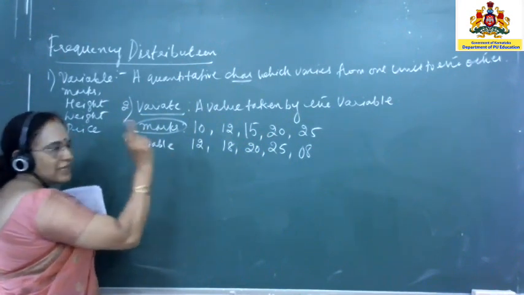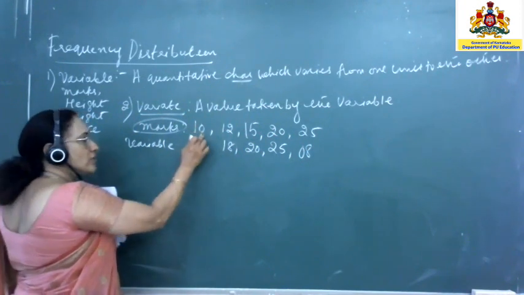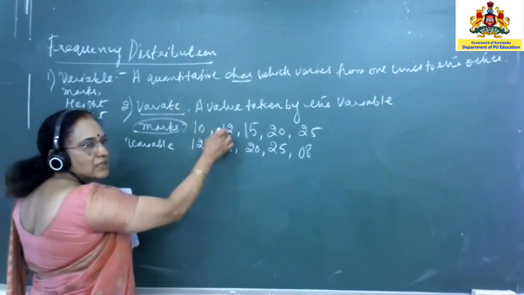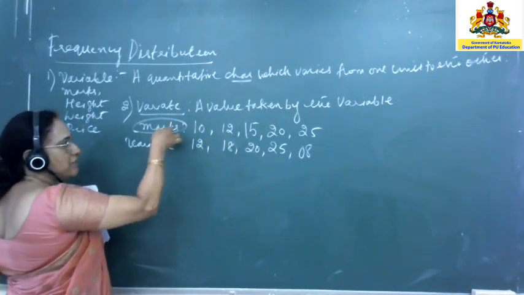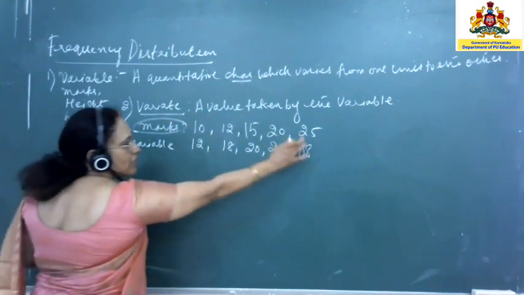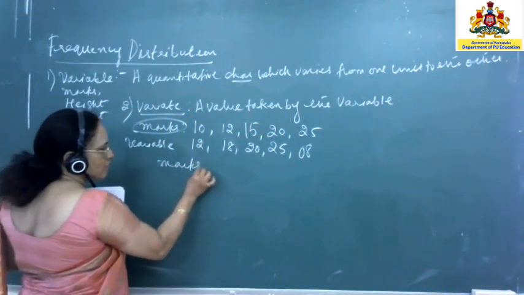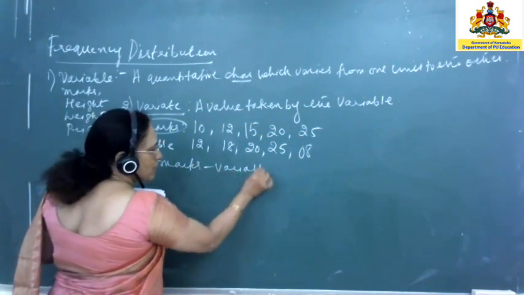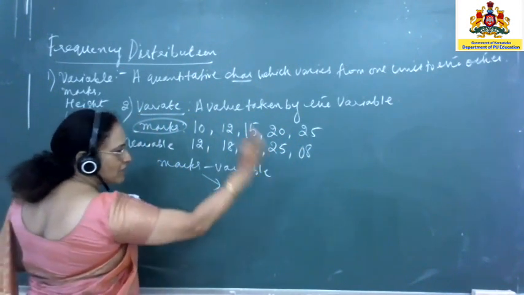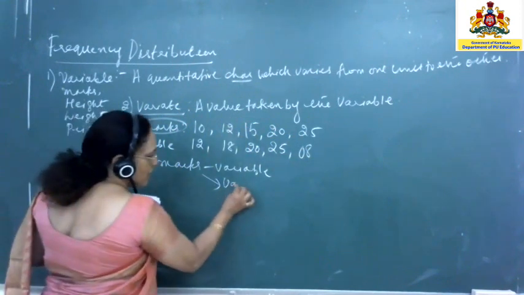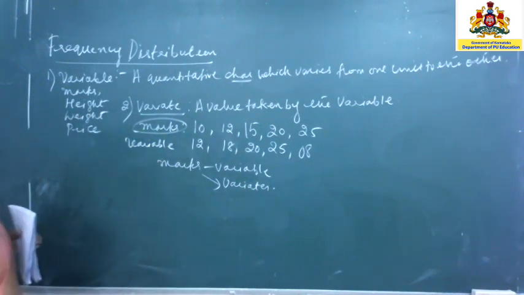So each one has got one mark. Therefore, this variable takes one mark at a time. So marks takes 10, the marks of the first student. So 10 is a variate. What is 12? 12 is a value taken by the variable. 12 is a value taken by the marks. So 12 is another variate, and similarly up to 8. So you say marks is the variable. Always you will have one variable only in this univariate case. But this variable can have any number of variates. You can have a finite number of variates. For you in the syllabus maybe 20 variates, or maximum you may have 50 to 60 variates.